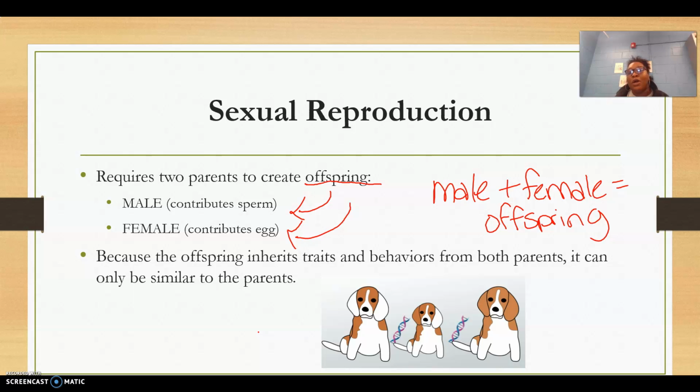I don't want you to take it literally when someone says you look just like your father, you act just like your mother, because it doesn't mean exactly like, you're very similar to them. You can't be identical to either parent because it took two parents to create you.